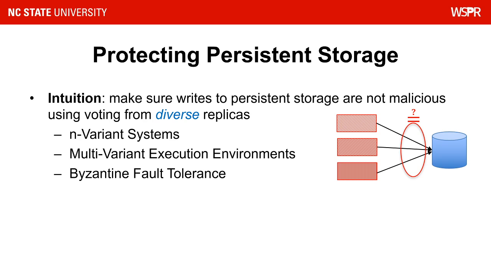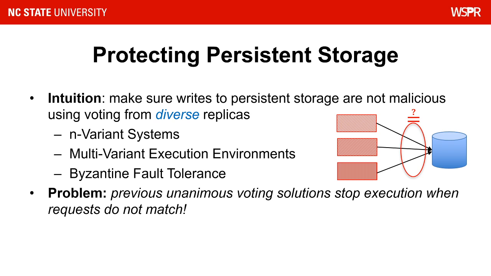This idea of software diversity is core to a lot of previous works, such as N-version programming, N-variant systems, or more generically, works in the fields of multivariant execution environments and Byzantine fault tolerance. The key idea of our research is to leverage this broad history of fault-tolerant systems and deploy them in a cloud environment to protect vulnerable web servers. However, there is one problem in common with the previous approaches in these fields. When unanimous voting is used and voting fails, the entire system goes offline and request processing stops.